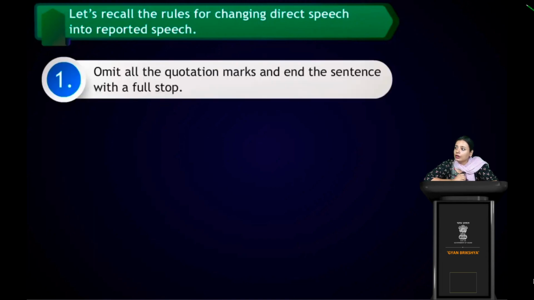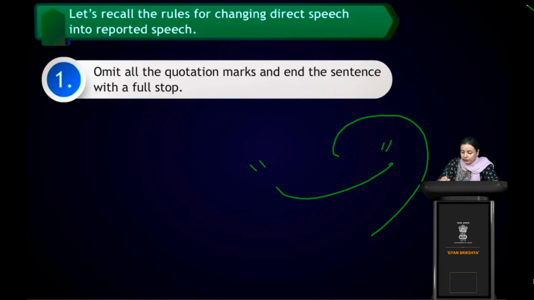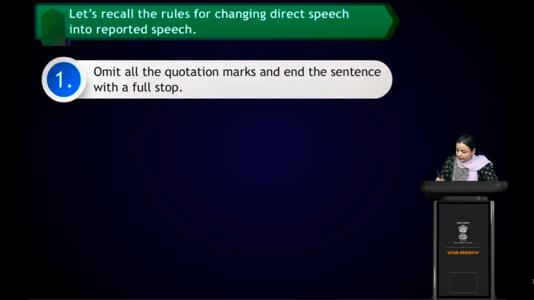Omit all the quotation marks and end the sentence with a full stop. Whenever you see any quotation mark, that means that was in direct speech, right? And whenever we transfer into indirect speech, that quotation will be removed, and we will end with a full stop. Clear? Okay. Now what else are the rules?